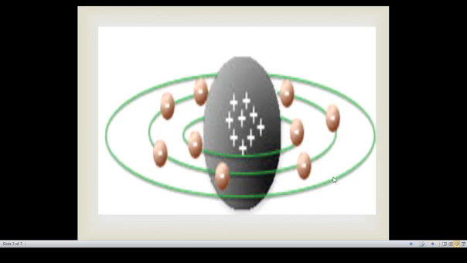So this is the structure given by Niels Bohr for an atom. See this, in the center the positively charged species are present, and the electrons are present in orbits at each level. These orbits are discrete in nature, so there is an energy difference between these orbits. The electron revolves around the nucleus in a specific orbit only. These orbits are associated with definite energies, and they are called energy shells or energy levels.